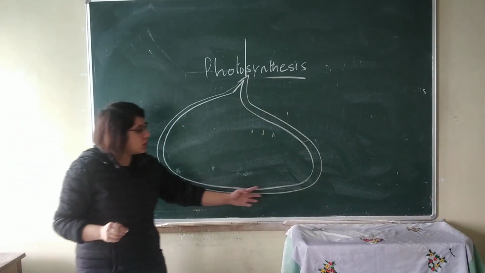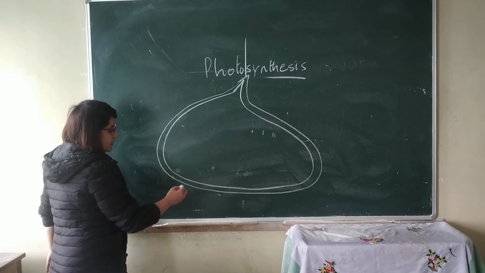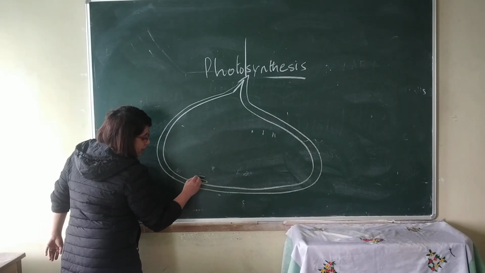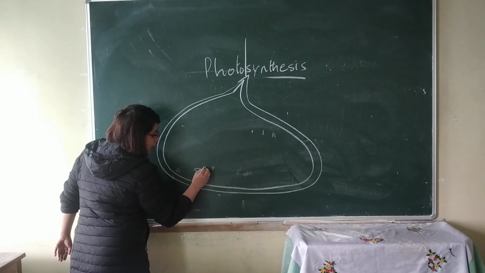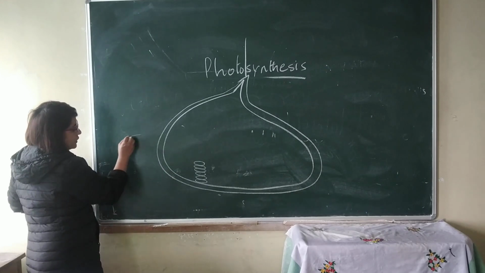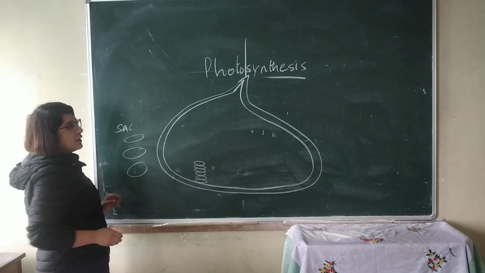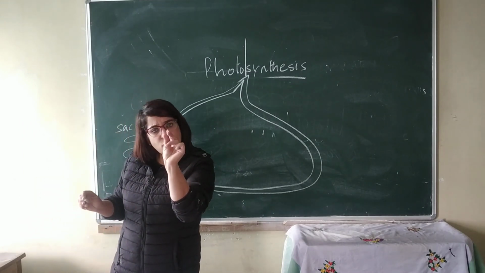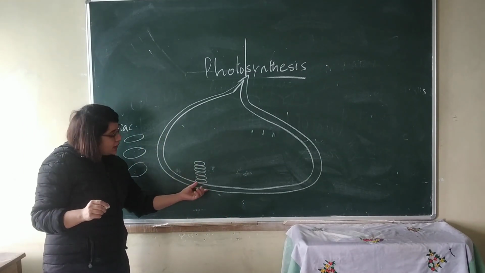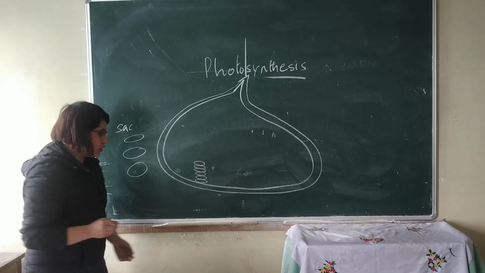Inside this membrane, the inner part is folded to form sac-like structures. Sac here means balloon type, small balloons. So the inner layer is folded to form sac-like structures.